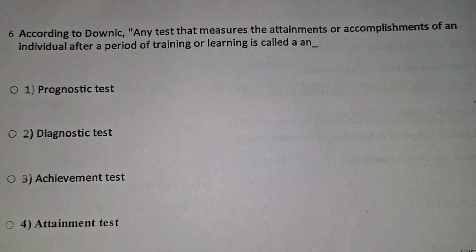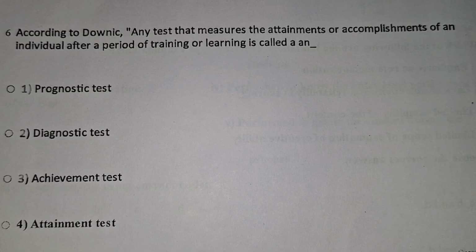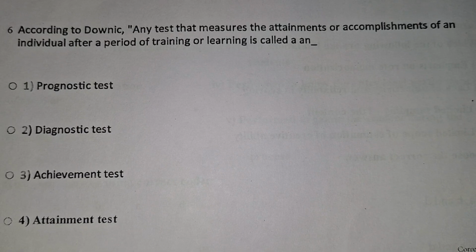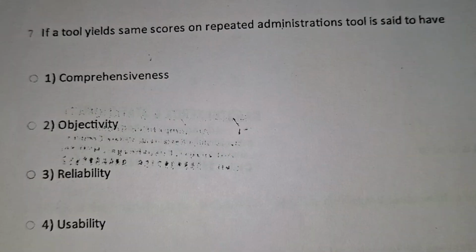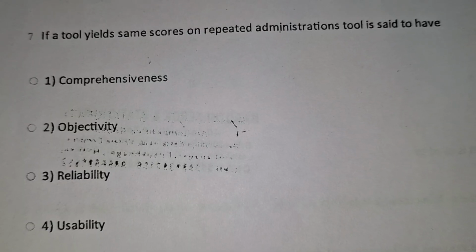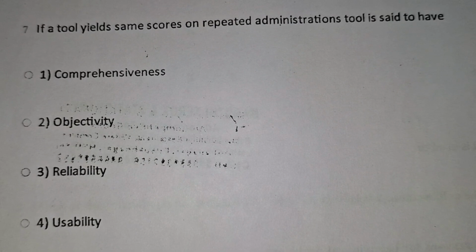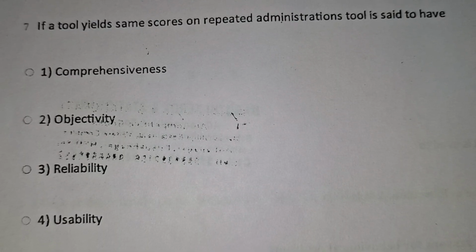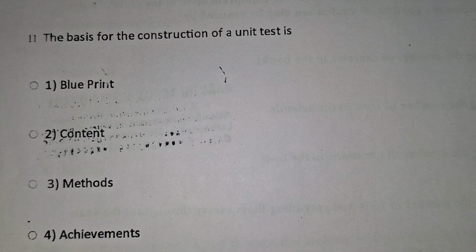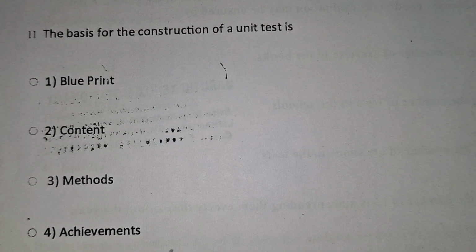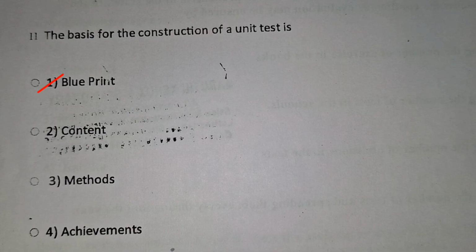Next one, according to Downick, any test that measures the attainments or accomplishments of an individual after a period of training or learning is called as achievement test. Next one, if a tool yields same scores on repeated administration, tool is said to have comprehensiveness, objectivity, reliability, usability. The answer is reliability. Next one, the basis for the construction of a unit test is blueprint, content, methods, achievements. Basis for the construction of a unit test is blueprint.